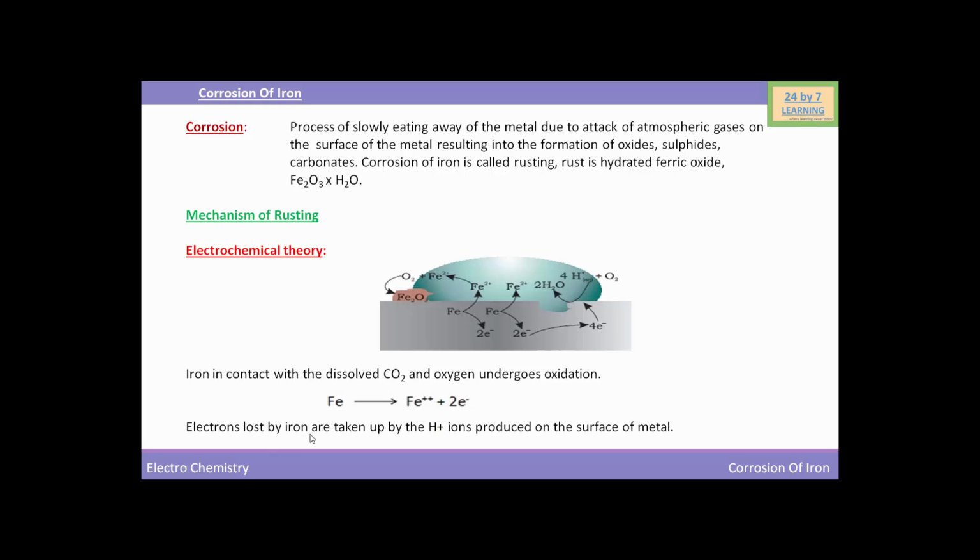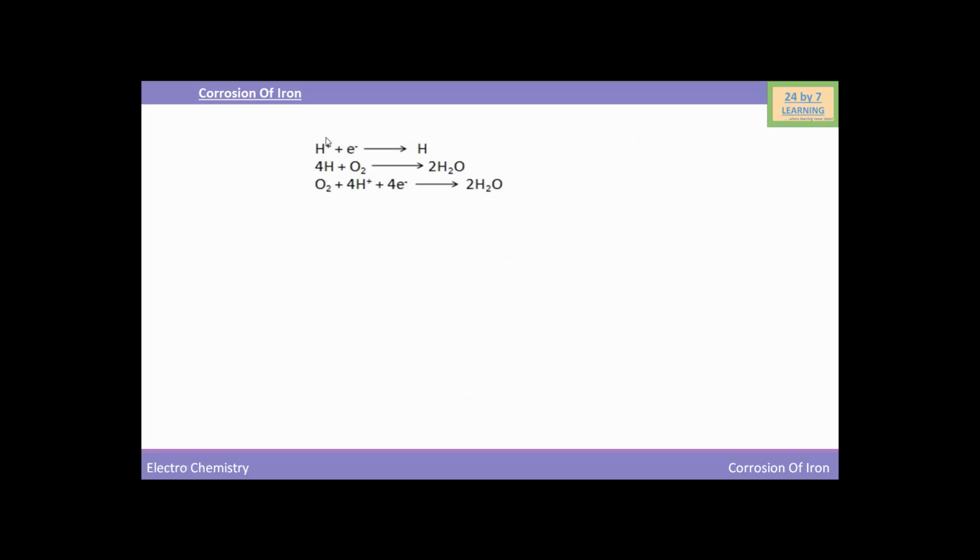Electrons lost by the iron are taken up by the hydrogen ions produced on the surface of the metal. The hydrogen ions are obtained either from water or from acidic substances in the water. So this hydrogen ion takes electrons and forms hydrogen atoms, which combine with oxygen and form water. So this is the reduction half reaction.